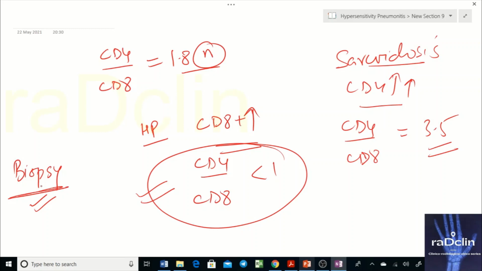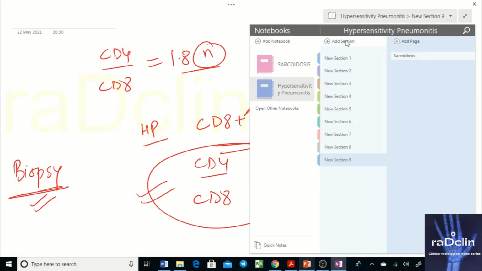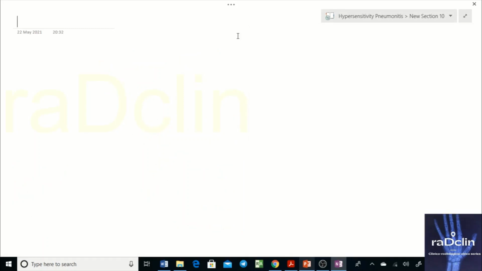The only thing that is left right now is some differentiation from other diseases: UIP, NSIP, and organizing pneumonia.